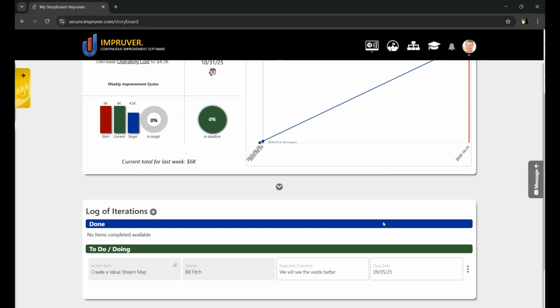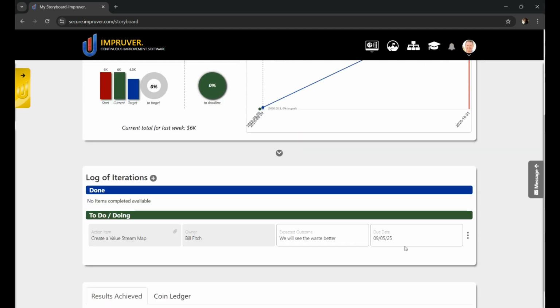Then Mike might say, "Okay, well, tell me what you're going to do next and what you think will happen and by when." And Bill might answer, "Well, I'm going to start with a value stream map, and I think we'll be able to see the waste better. I can have this done by September 5th." Then Mike would say, "Okay, that sounds like a good plan. Let's do it. And I'll talk to you on the 5th for our next coaching cycle."